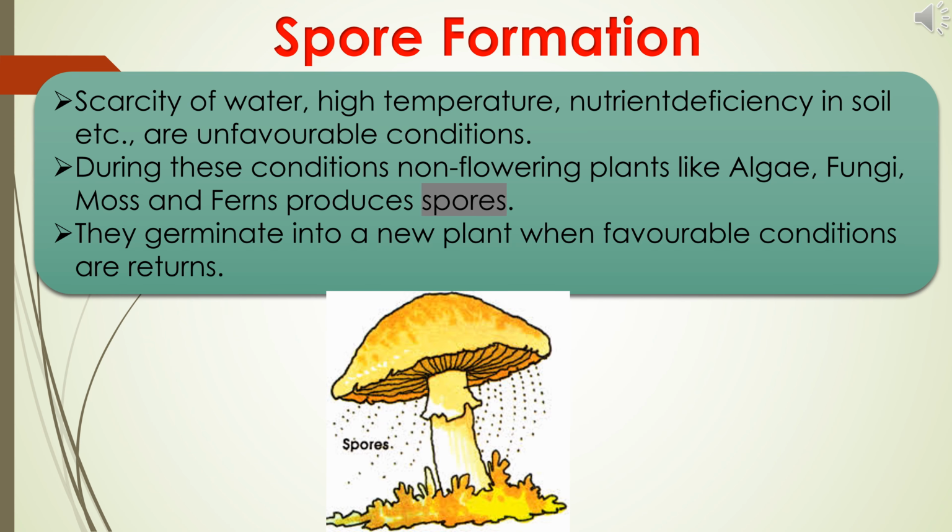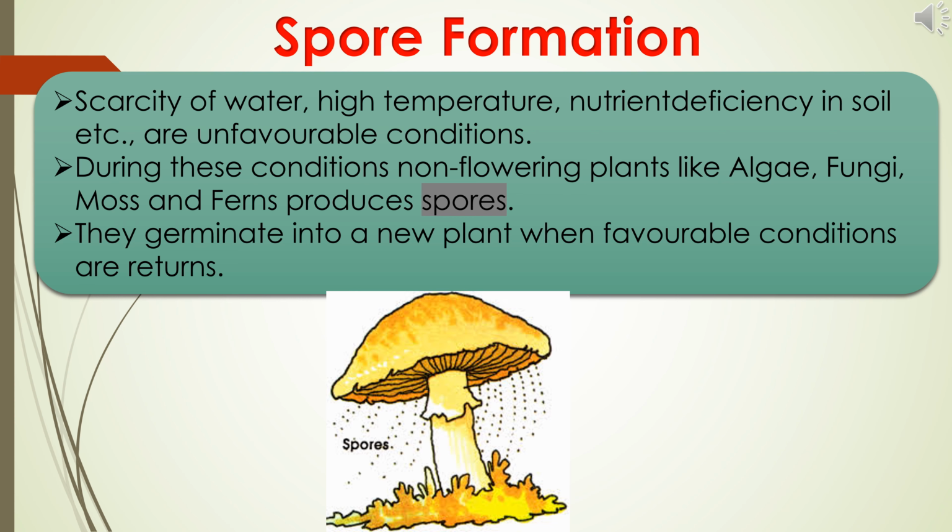And the next type of asexual reproduction is spore formation. What do you mean by unfavorable conditions? Scarcity of water, high temperature, nutrition deficiency in soil, etc. are unfavorable conditions. During these conditions, non-flowering plants like algae, fungi, moss and ferns produce spores.